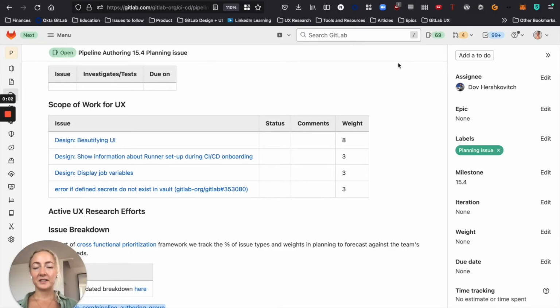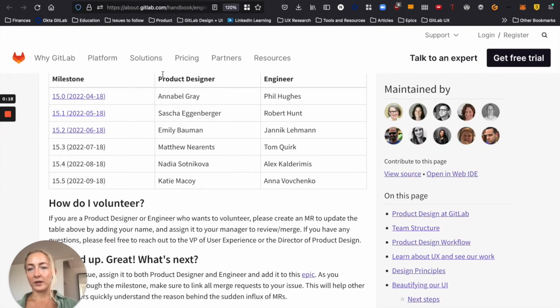Hey everyone, this is Nadia, the product designer at Verify Pipeline Authoring, and this is my plan for 15.4. In 15.4, I will be spending half of my capacity on the beautifying UI effort, which is a new program that we have at GitLab, where we pair an engineer and a product designer every milestone to resolve different UI bugs, polish our UI in different ways, solve small usability problems, and do some UI polish like UI unboxing and things like that.